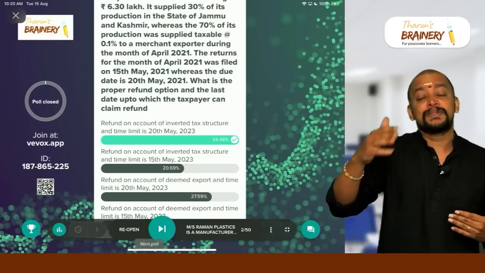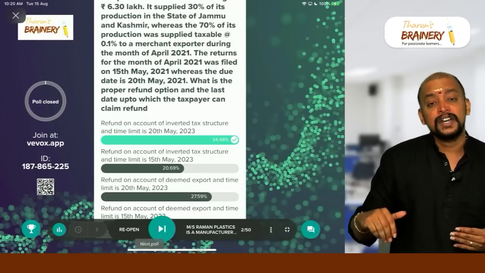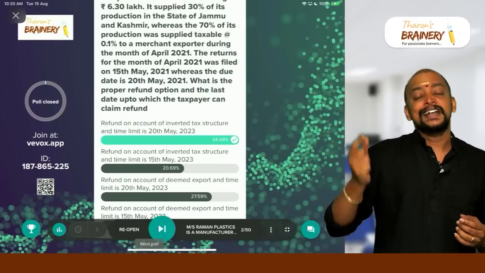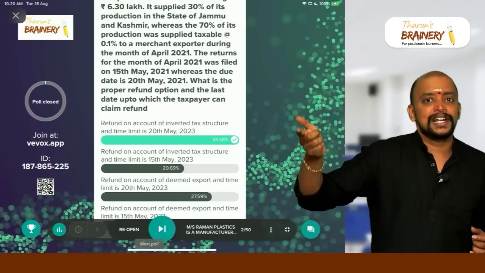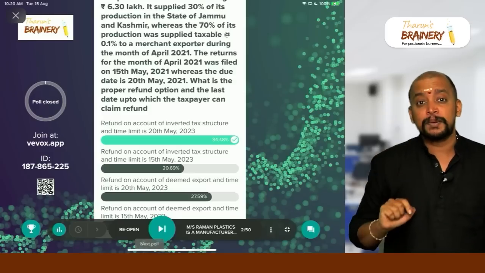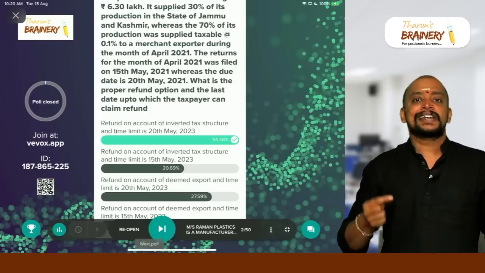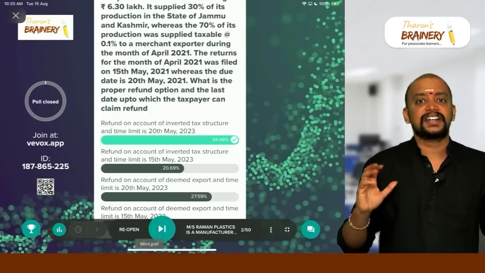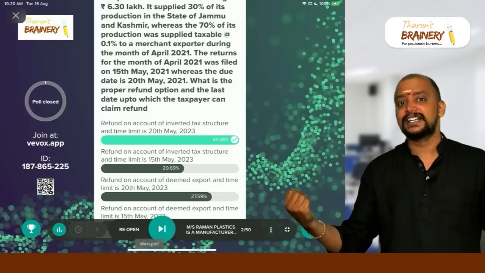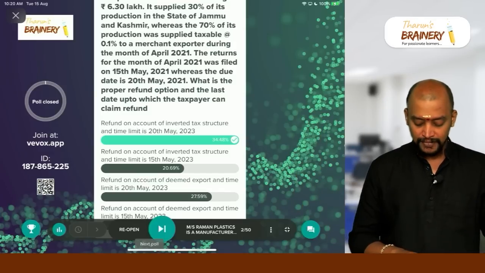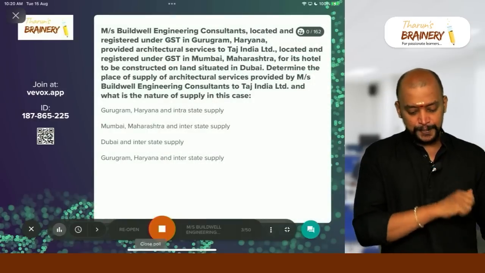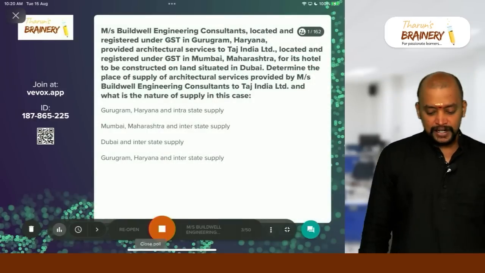And now sir, that merchant exporter, when he exports, what refund will he be getting? He will be getting refund of ITC. So he is exporting zero rated supply. Now he paid 0.1%, that 0.1% he can claim as a refund, that will be called refund of ITC to him, under zero rated supply. Good. Next question. This is the next question.